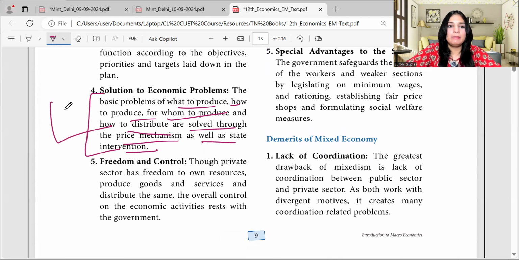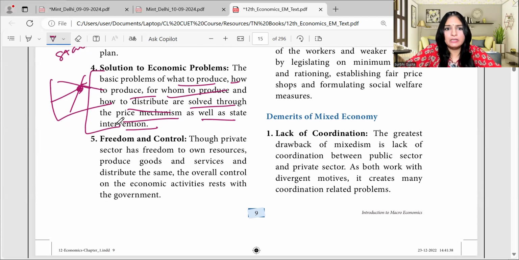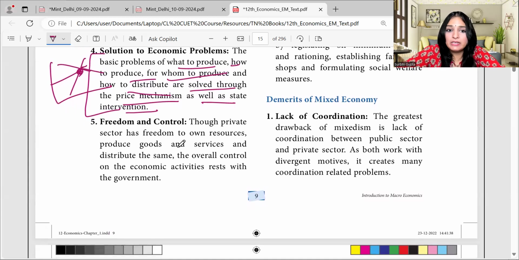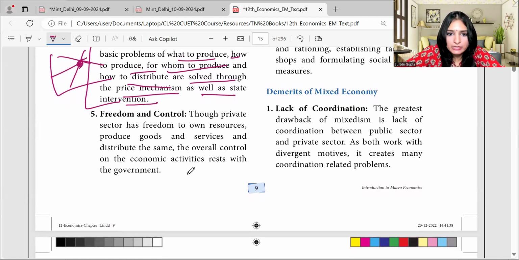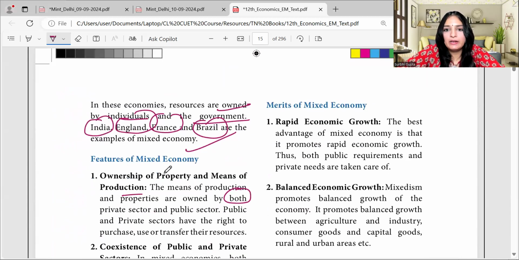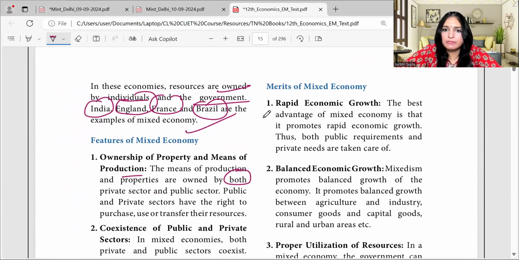So what happens is demand and supply determine the price. The price mechanism works according to the freedom of the market. But in between, if things are diverging or private players are misusing their powers, then the state will also intervene, as happens in India. Freedom and control: though the private sector has freedom to own resources, produce goods and services, and distribute them, the overall control on economic activities rests with the government. Then we have merits, because both decided to come together and function together.